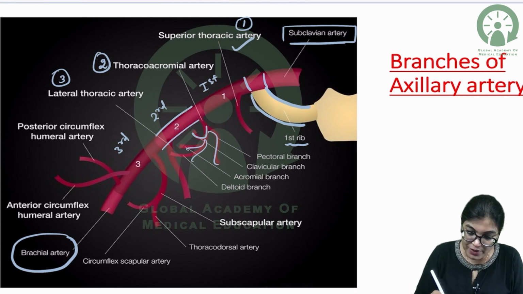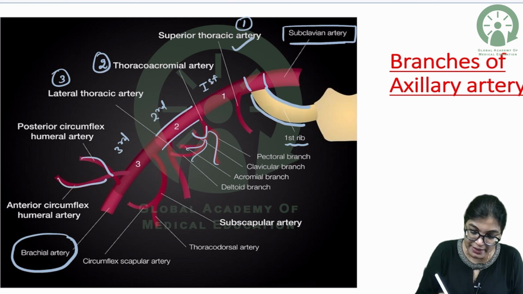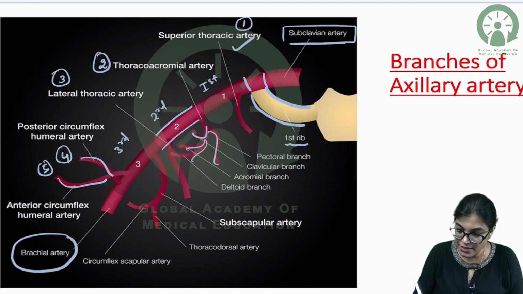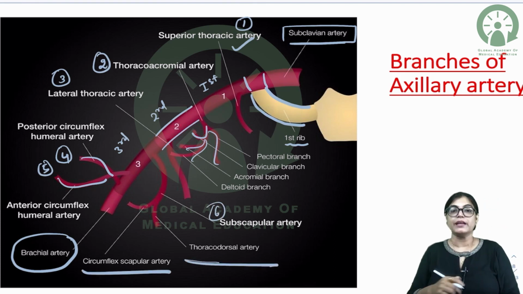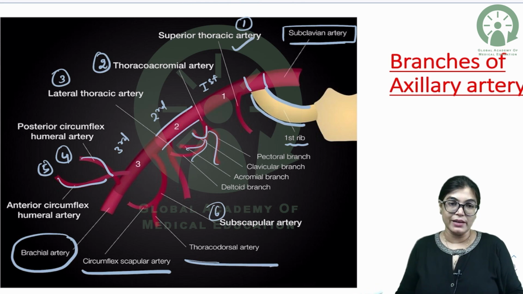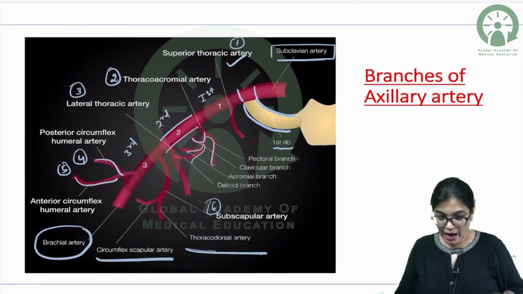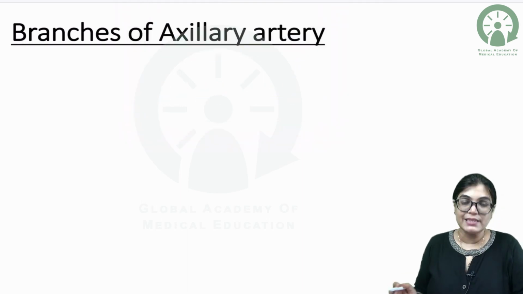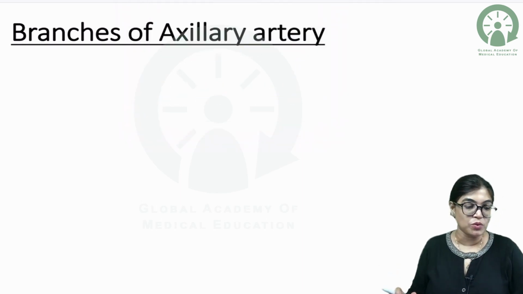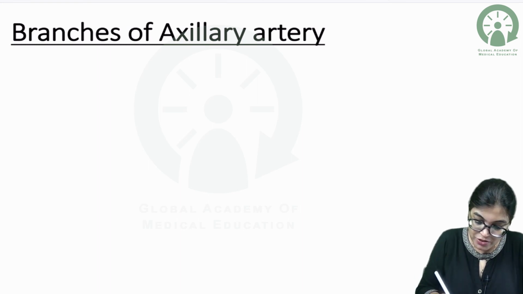The third branch is giving 3 branches: posterior and anterior circumflex humeral artery and the subscapular artery. Subscapular artery further divides into circumflex scapular and thoracodorsal artery. I want everybody to please write the details of the branches of axillary artery because it's very important for you to know this. So, axillary artery branches.